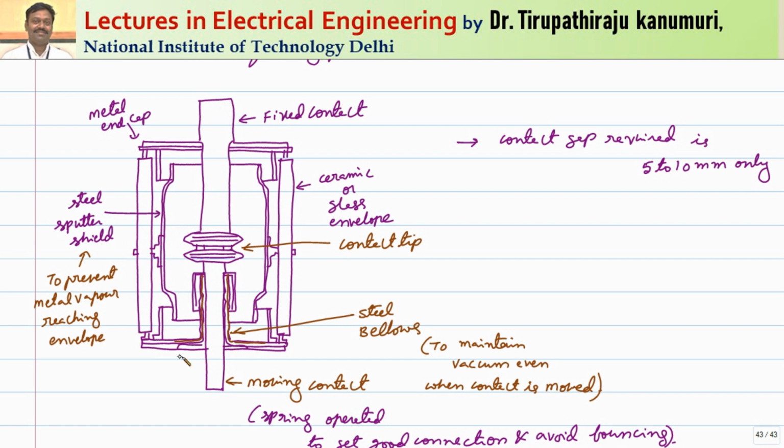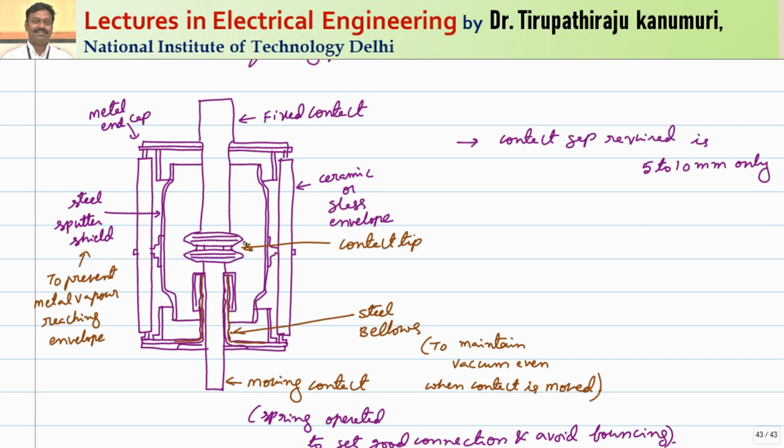And in the lower side also again metal will be used, and the outer side or the outer envelope is constructed by either ceramic or the glass envelope. The reason nowadays they are going for the glass is that through the glass we can easily observe whether the vacuum is maintained, that means whether the vacuum circuit breaker is proper or the vacuum is lost in the circuit breaker. Because if the vacuum is lost, the color will change to white. Using that we will know that the vacuum has been lost.